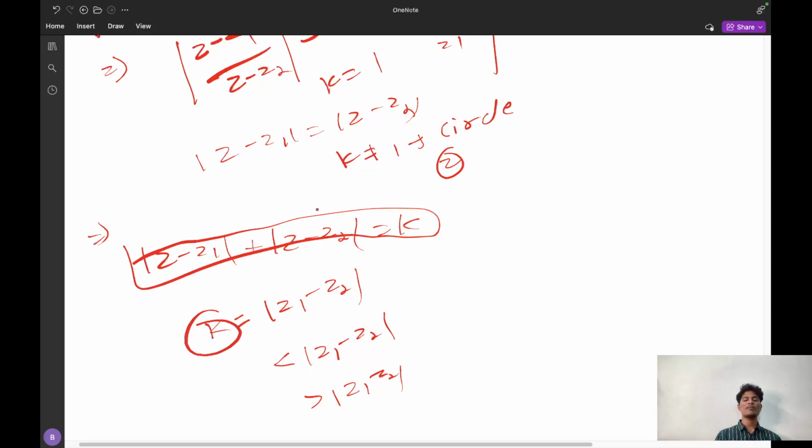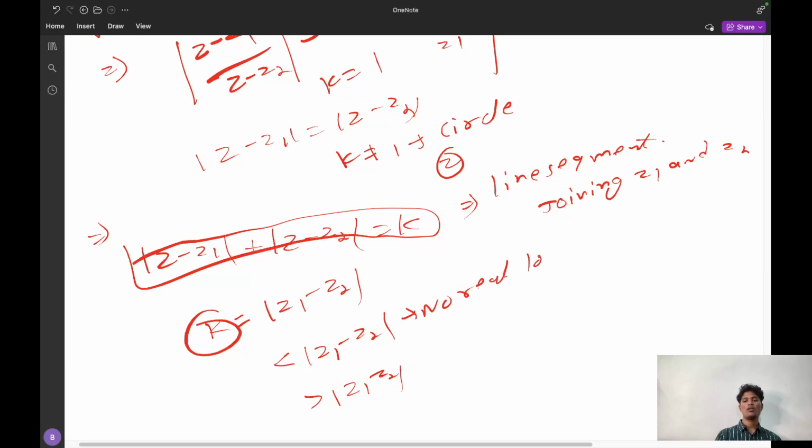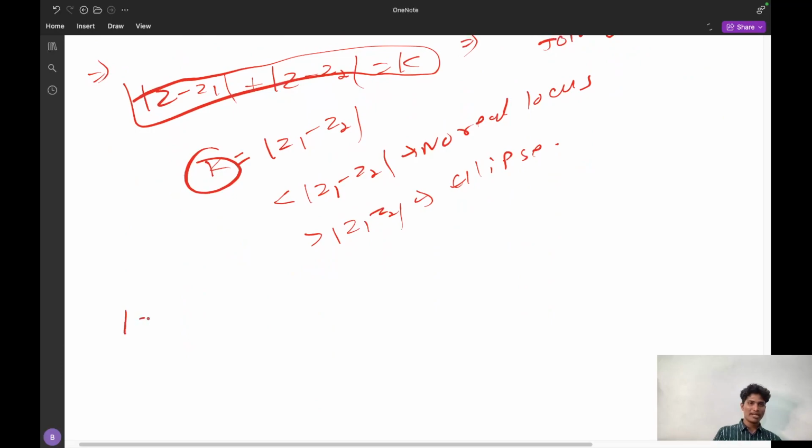That is modulus of z minus z1 plus modulus of z minus z2 is equal to k. Now what we can observe? If k is equal to modulus of z1 minus z2, it is just a line segment joining z1 and z2. But if it is less than modulus of z1 minus z2, there is no locus, no real locus. But if it is greater, it will be an ellipse. It is very important.